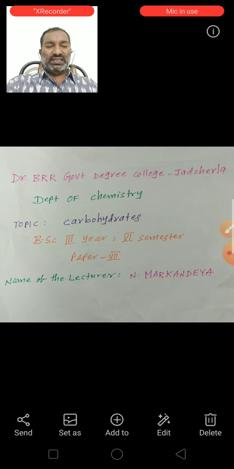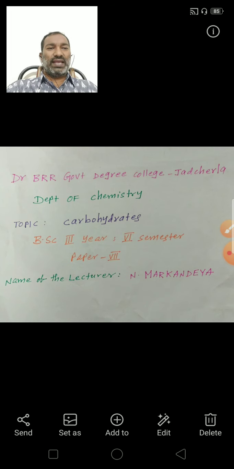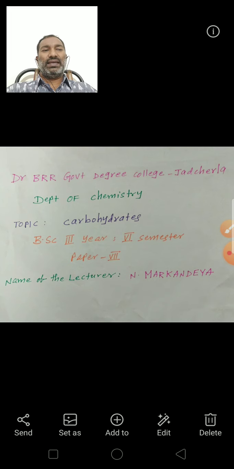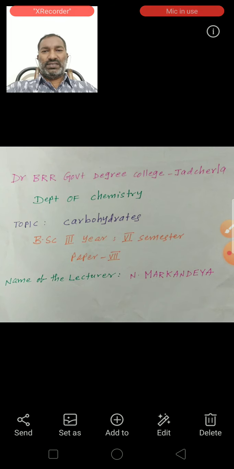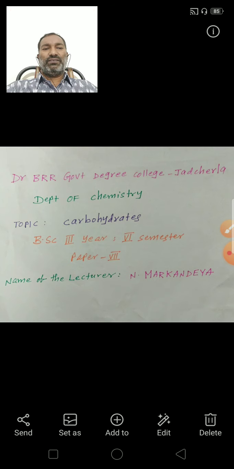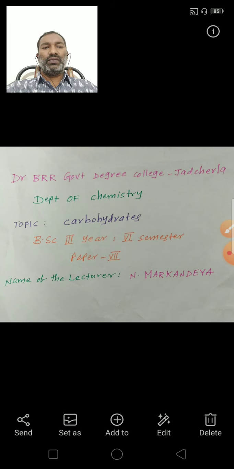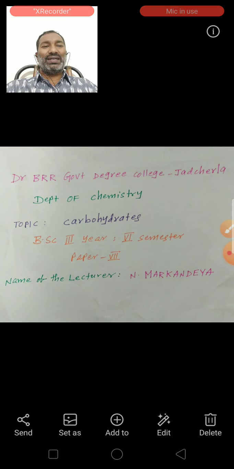Next, reaction with acetic anhydride in the presence of pyridine gives fructose pentaacetate. This indicates fructose contains 5 OH groups. Fructose is a stable compound, so these 5 OH groups should attach to 5 different carbon atoms.